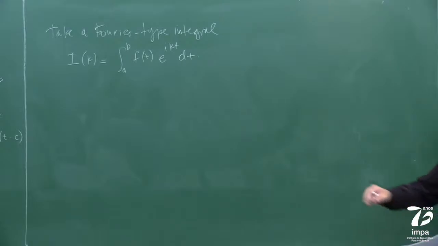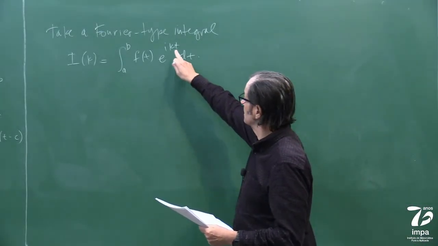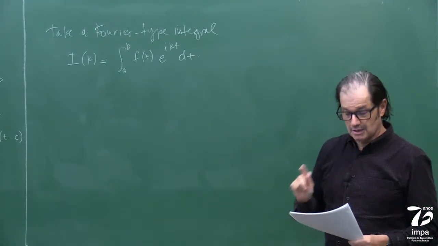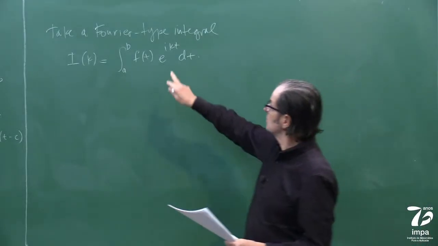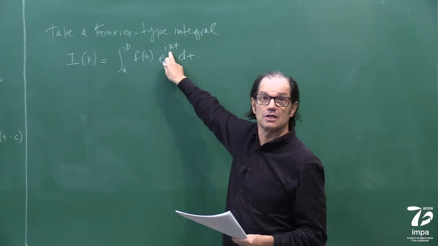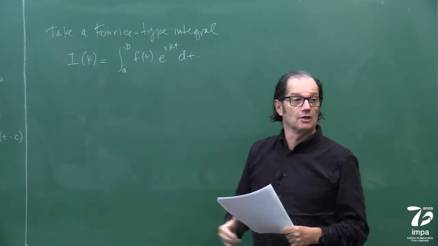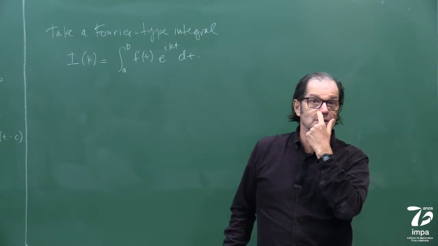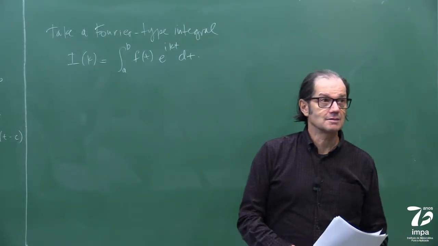Okay, so now the difference is that this guy here will oscillate, right? Later on, not yet, but later on, I'm going to put a phase here. This is just to remind us. What I'm going to do now is just remind us a little bit of the Riemann-Lebesgue lemma. Do you remember? Have you seen the Riemann-Lebesgue lemma and what it says?